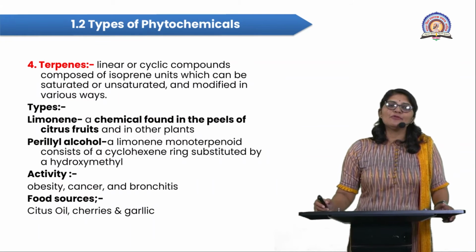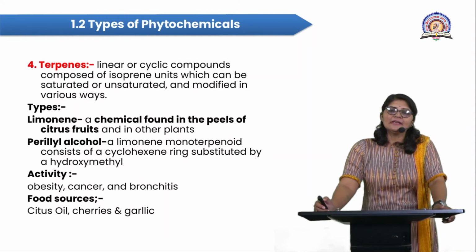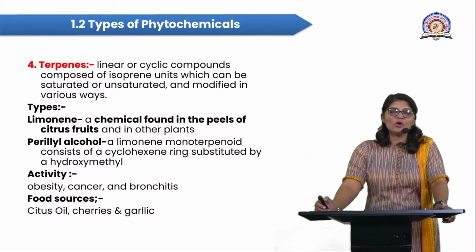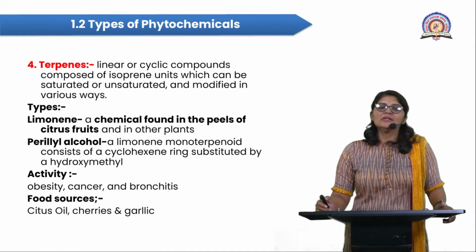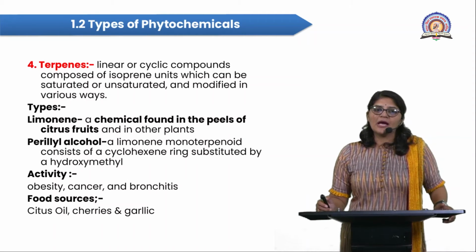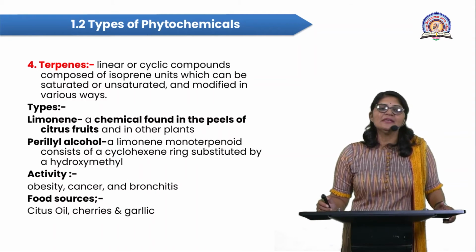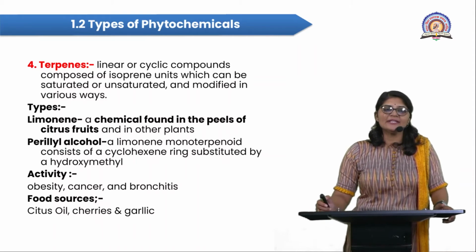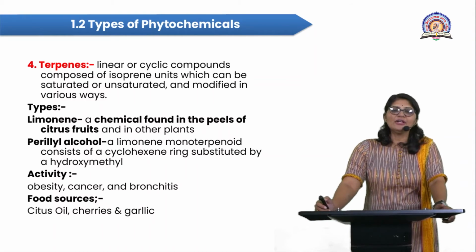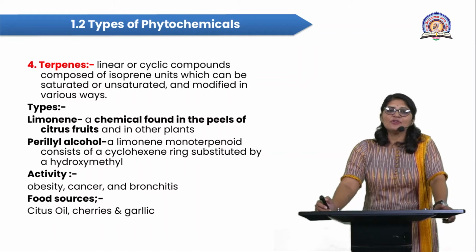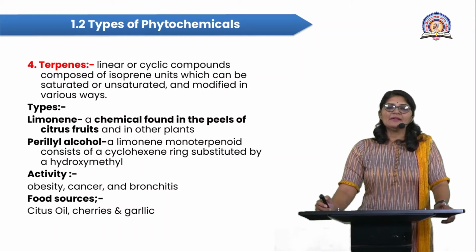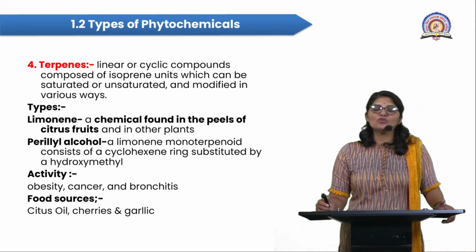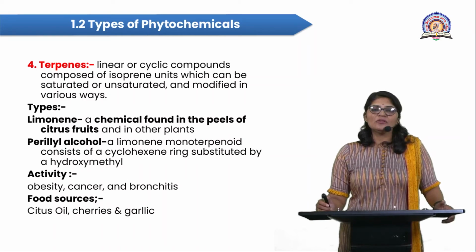Next I am focusing on the terpenes, also called terpenoids. These terpenoids are linear or cyclic compounds of isoprene units, which can be saturated or unsaturated, and are modified in various ways. Among the types, limonene is one of the important terpenoids. Limonene is a chemical found in the peels of citrus fruit and other plants.